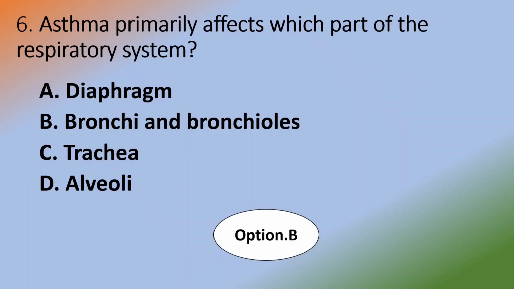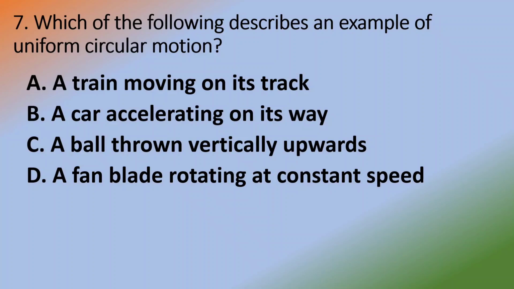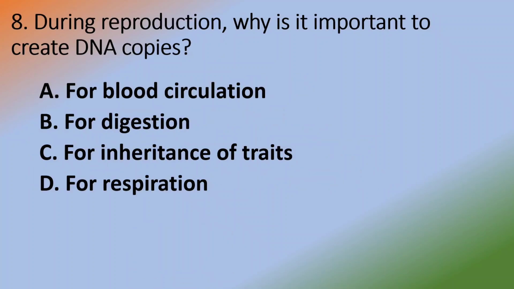Next question, which of the following describes an example of uniform circular motion? A train moving on its track, a car accelerating on its way, a ball thrown vertically upward, a fan blade rotating at a constant speed. Answer D, a fan blade rotating at a constant speed.